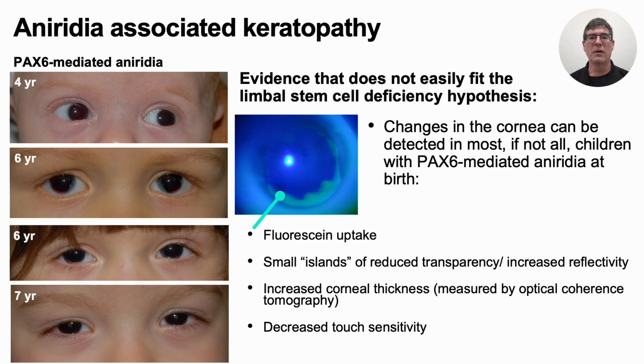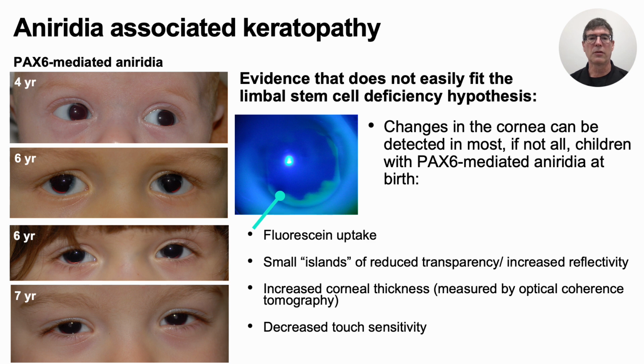However, there is evidence in both children with aniridia and, as I'll show in just a few slides, a mouse model of aniridia that does not easily fit with the limbal stem cell deficiency hypothesis. On this slide, I'm showing 4 children with PAX6-mediated aniridia. These children are from different families and each has a different PAX6 mutation. I chose these individuals at random from a group of about 40 children in this age that are within our study group. All of the children here and those in our study group exhibit changes in the cornea.